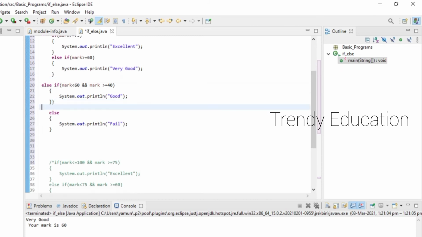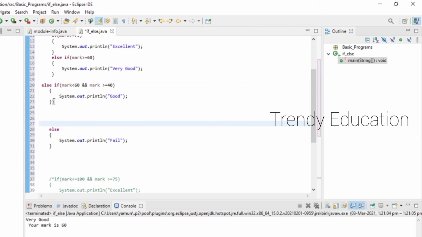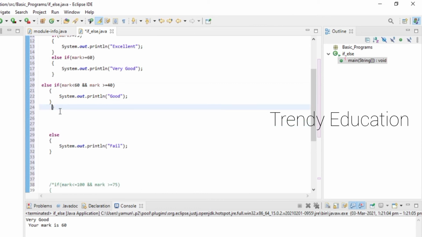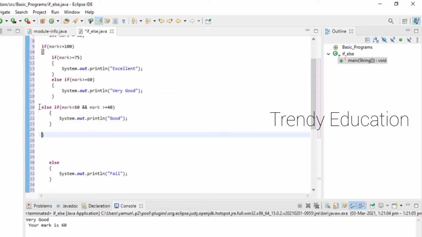So my nested if is ending here. When my mark is greater than or equal to 40, it will display that it is good.